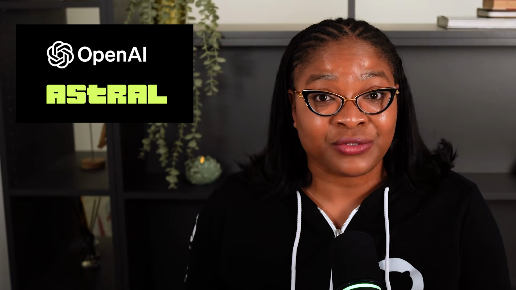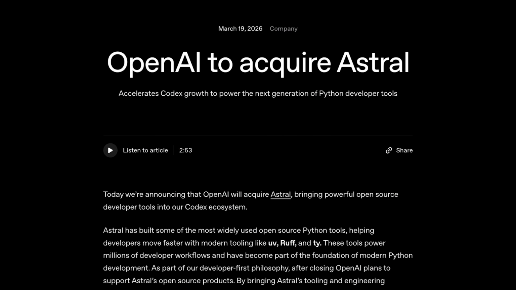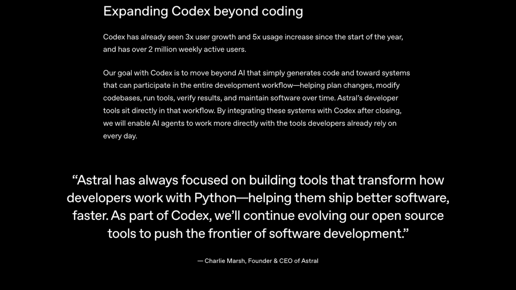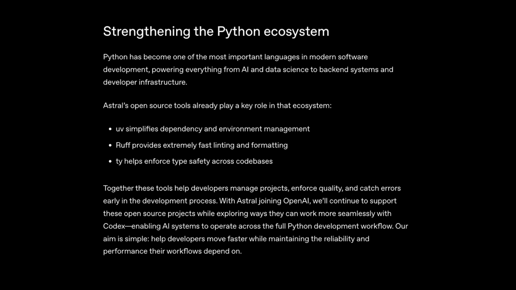OpenAI announced its intent to acquire Astral, the beloved team behind uv, the blazing fast Python package manager, and Ruff, the linter that made Python devs actually enjoy linting. The plan? Plug Astral's engineering talent into the Codex ecosystem to build AI agents capable of handling the entire software development lifecycle, from planning all the way through maintenance. OpenAI also promised to continue supporting Astral's open source projects, which is the answer every developer was nervously waiting to hear. Whether this means your uv workflow gets an AI copilot or your Ruff config starts writing itself, the Python tooling world just got a very interesting new neighbor.